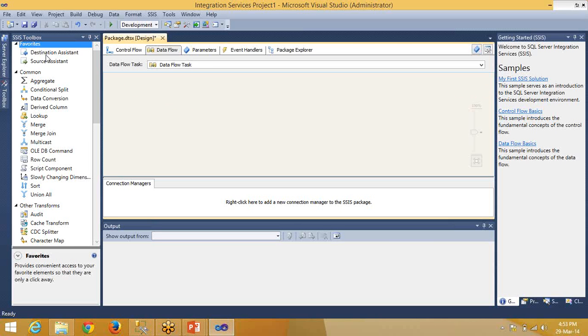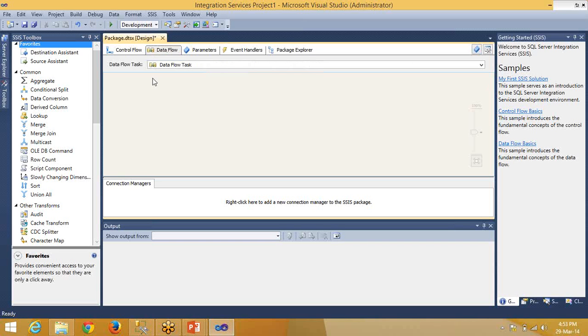Then after that, your destination comes into picture. You're loading your data into the destination. That's the loading part. So your ETL concept ends over here. That's it. So if you're well aware of this control flow and data flow part, from start to end, this is done.